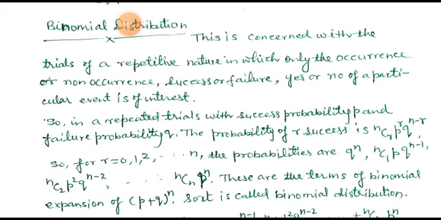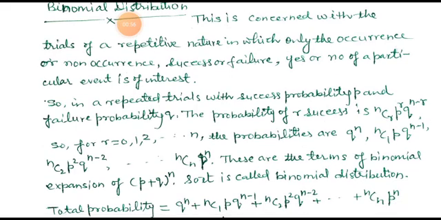The course is Numerical Computation, and the session for today is binomial distribution. This topic is also of common interest for BCom fourth semester. Binomial distribution is concerned with trials of a repetitive nature in which only the occurrence or non-occurrence, success or failure, yes or no, of a particular event is of interest.